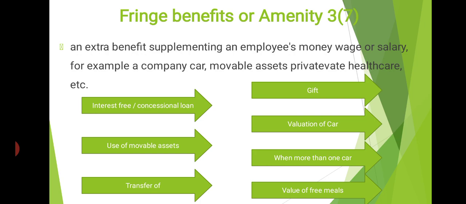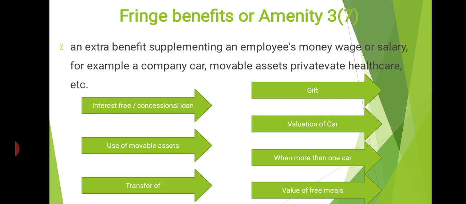Clear? In all other situations, two situations. First one, amount 20,000. Second one, specified diseases. In all other situations, when the loan amount exceeds 20,000, or when the loan is not for the treatment of specified diseases, the value of the perquisite will be equal to the interest concession allowed to the employee. Clear? Very, very clear. Two situations: one is below 20,000, another one is loan for specified diseases.